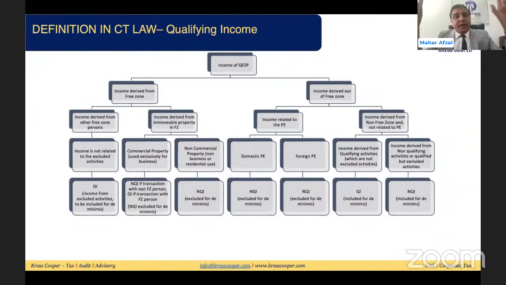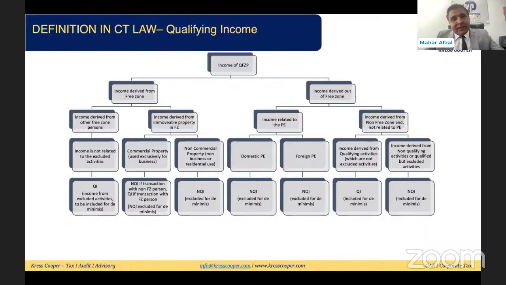I am repeating, if the free zone person is generating any income from the immovable commercial property by making a transaction with the other free zone person, then it will be assumed that this is a qualifying income. Other than this, any income from the immovable property, either residential, either commercial, where the transaction is being made with the non-free zone person, and non-free zone person, we know, might be the UAE mainland, might be out of the UAE, then that income will be considered non-qualifying income.